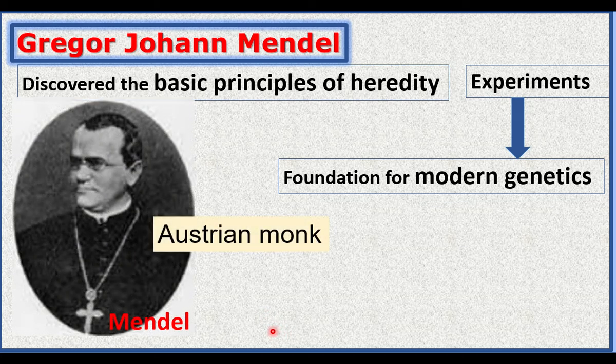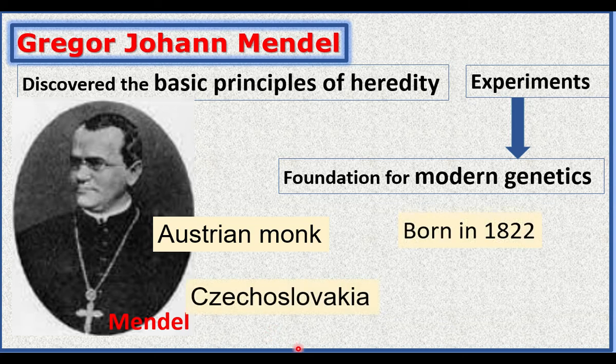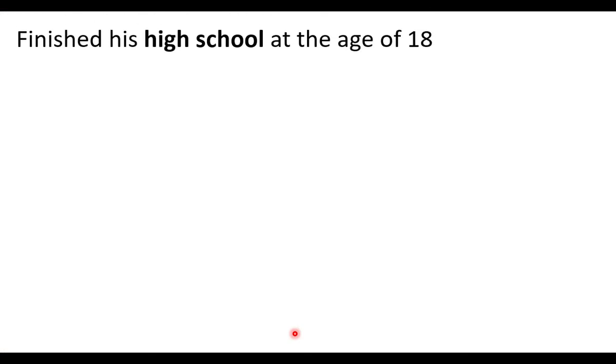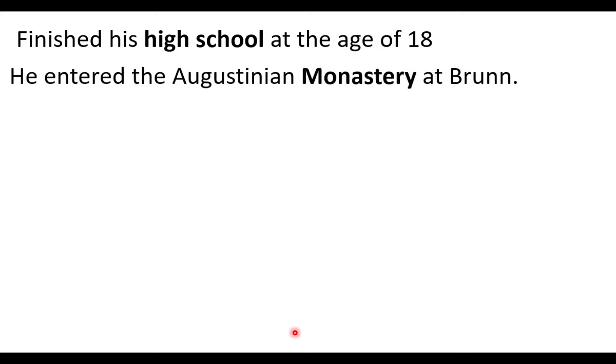He was a priest. He was born in the year 1822 in Czechoslovakia. He was born to family of farmers. At the age of 18, he finished his high school. After his school studies, he joined in Augustine Monastery at Brunn. He wanted to be a priest, so he joined in the monastery. Monastery is a place where priests live.